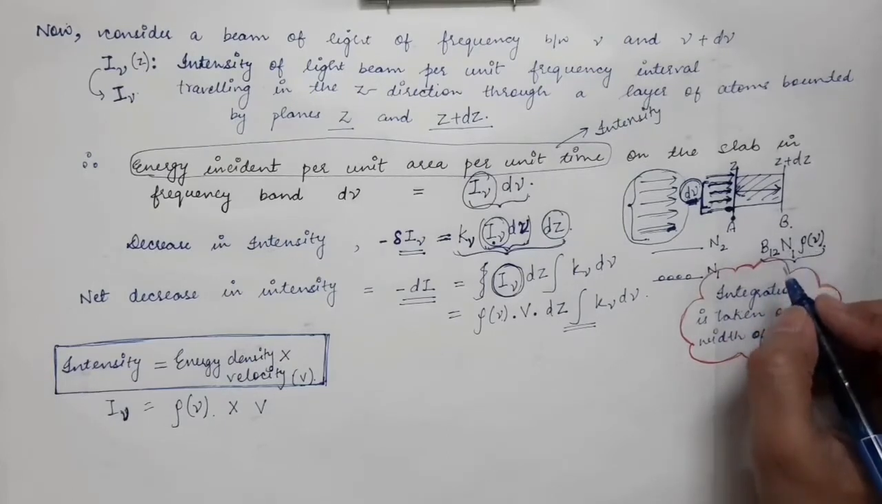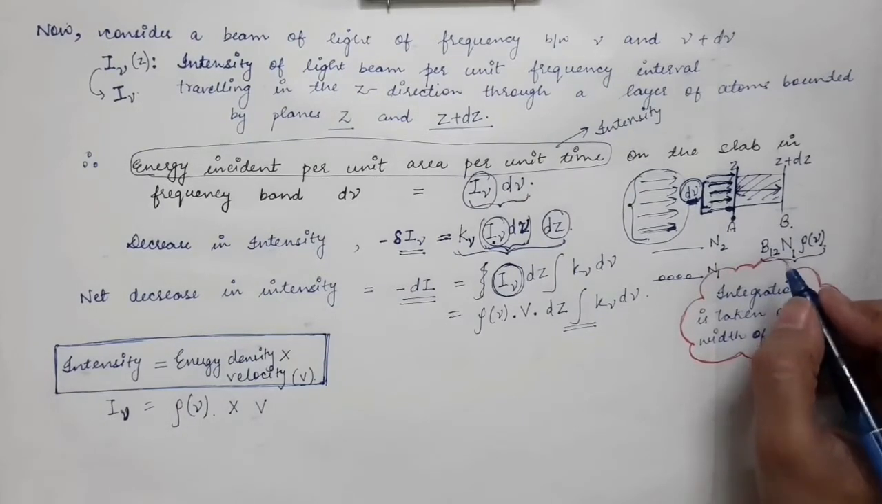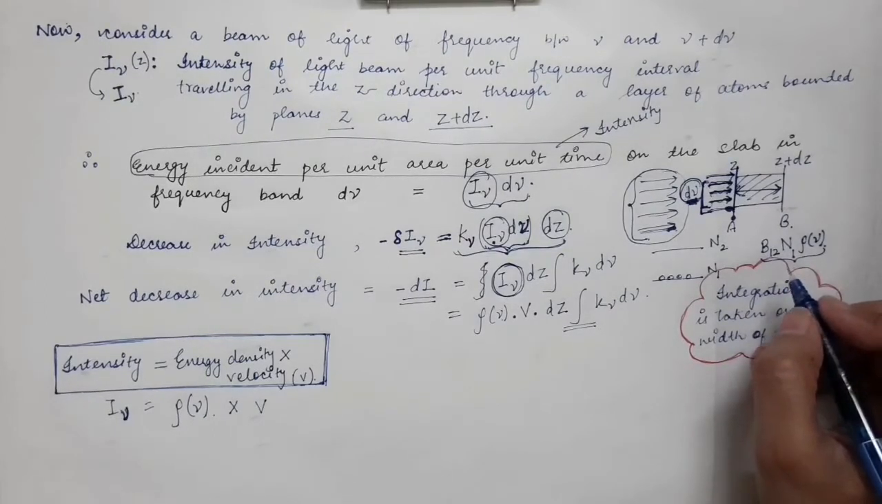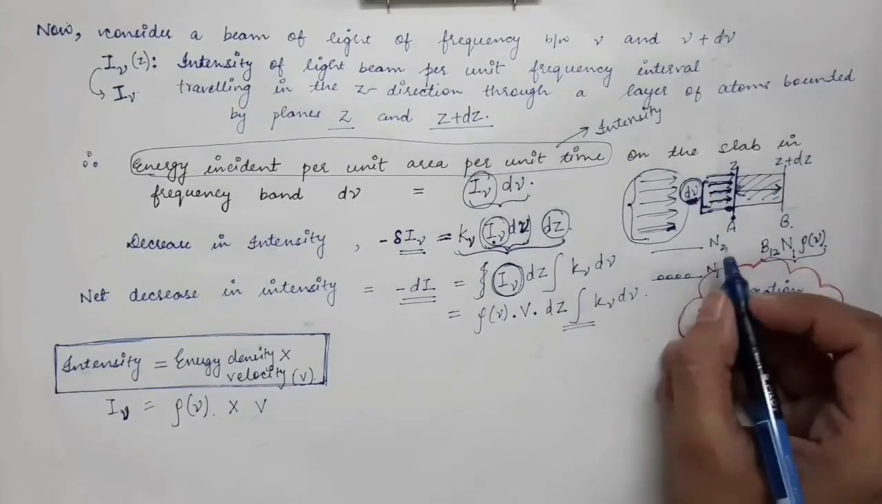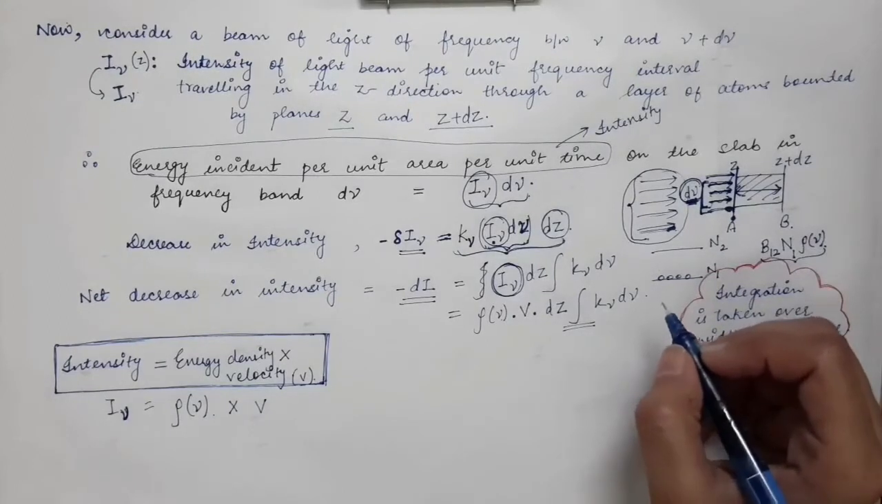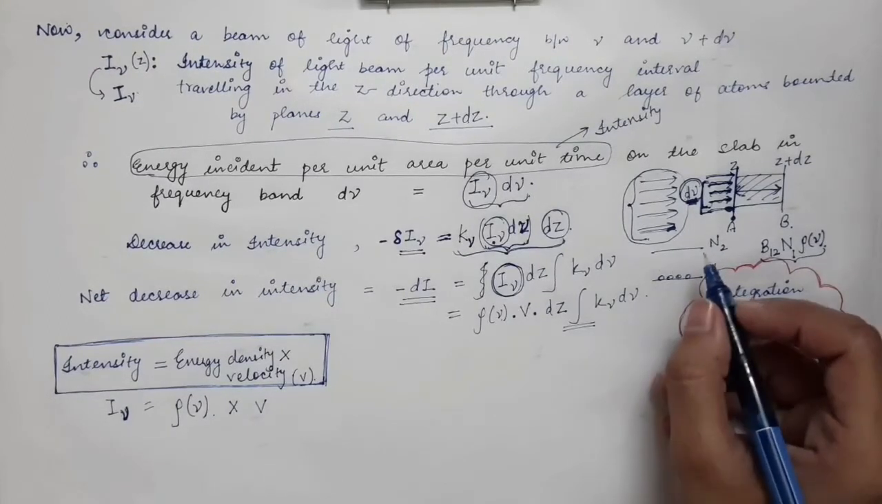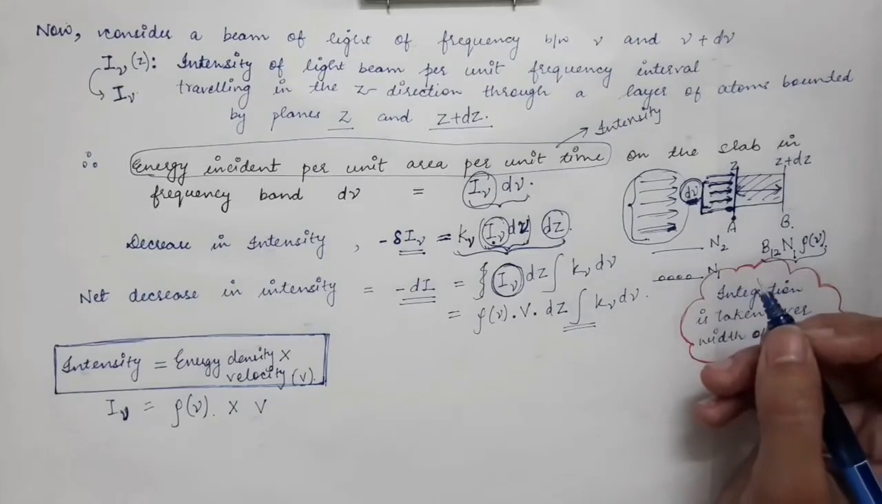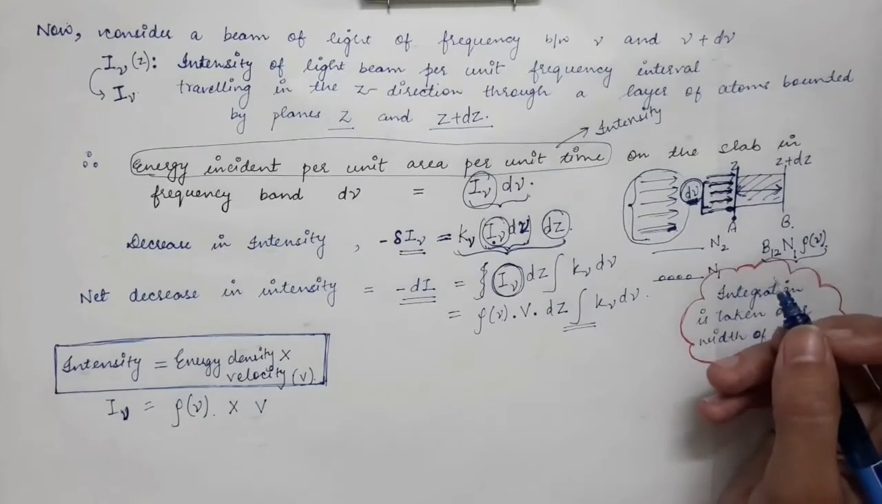And what is the rate of emission in that case? In this case we will just take the stimulated emission into account, because in spontaneous emission the photons are emitted in all directions, so they will not contribute much to the output intensity. Only the photons emitted through stimulated emission will contribute to the output intensity.